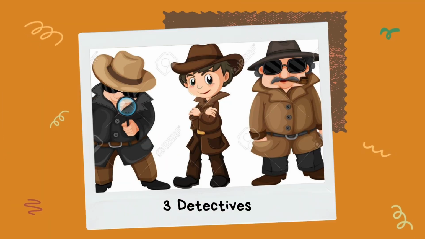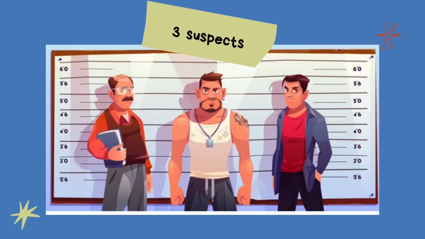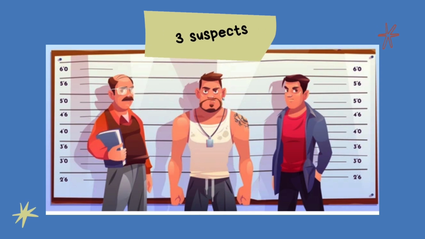Now, let's look at a quick example with a bit of story. Imagine we have 3 detectives investigating a case. They have 3 suspects: Tom, Travis, and Harry. One detective says Tom is the most likely to deny everything. Another says Travis is the sloppiest of the 3. And the last one says Harry is the dumbest.